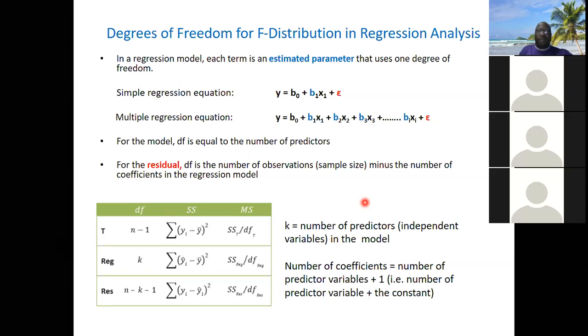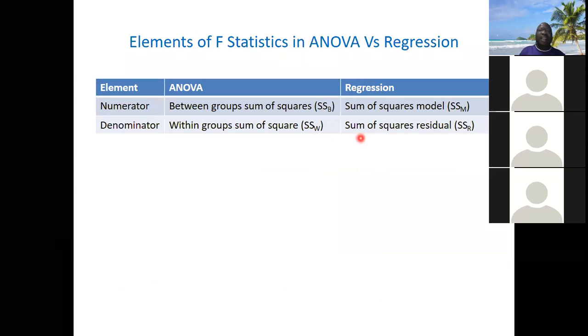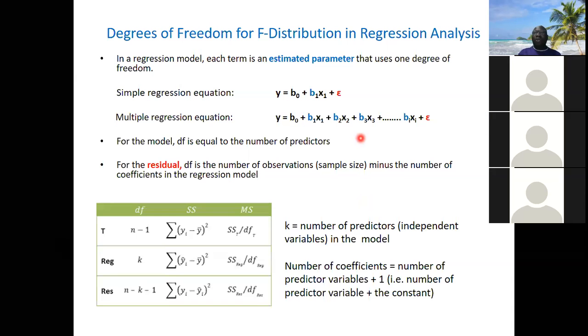Now the last slide, which I wanted to show you the other time. Let me explain it further. When you run your regression, you will see something called SS, sum of square. That is the same as when I say take the deviation from the mean, square it and sum it together before you calculate the variance.